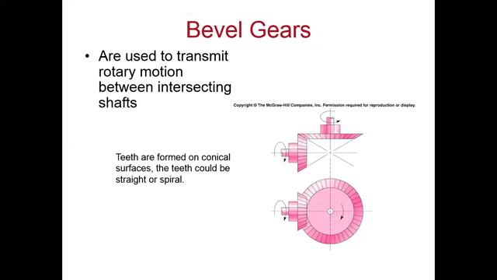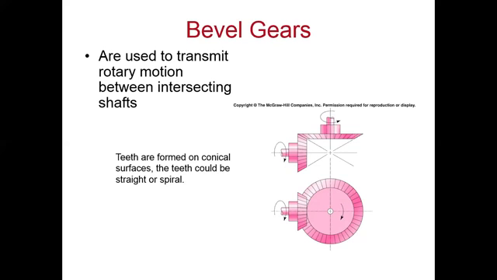Bevel gears are used to transmit rotary motion between intersecting shafts. Right? If two shafts are perpendicular to each other, or you can say the axes of the two shafts coincide or intersect, bevel gears are used, right?